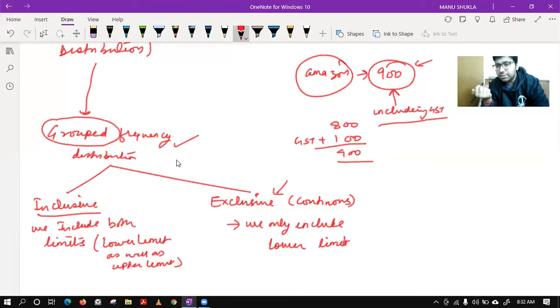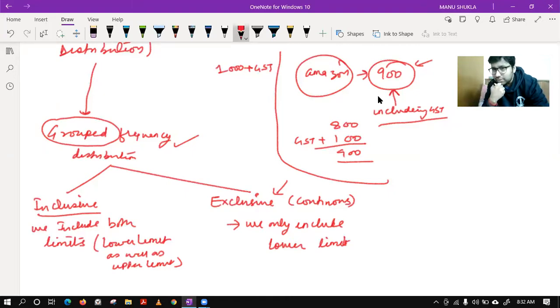But in some cases they are not applying GST in the first place. Suppose you go to some hotel to stay. You will find they will tell you the charges of the rooms are rupees 1000 plus GST. So they are not including the GST in the first place. Sir, is there any rule that we have to take inclusive or exclusive while reversing data? Vaishnav, don't worry, with time things will get clear. You will yourself understand which one is better. Just give it some time, okay?